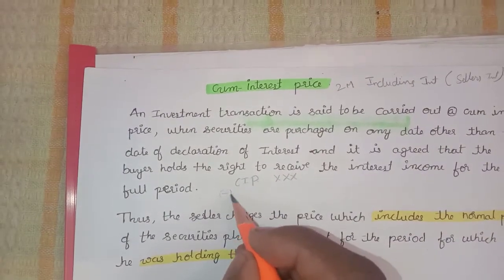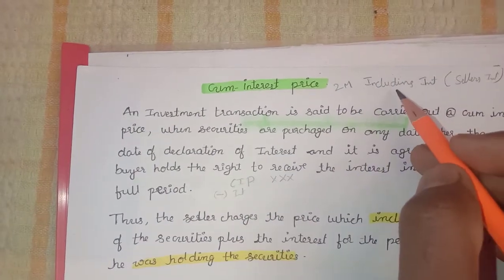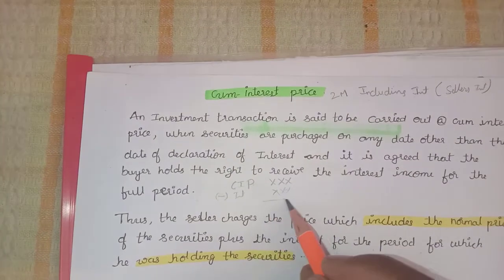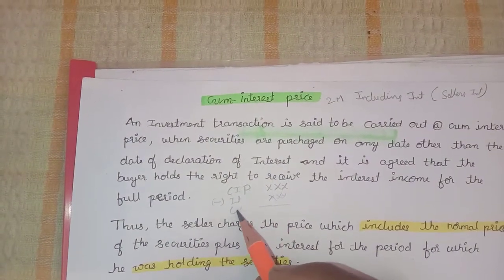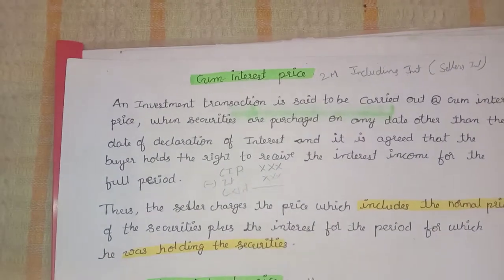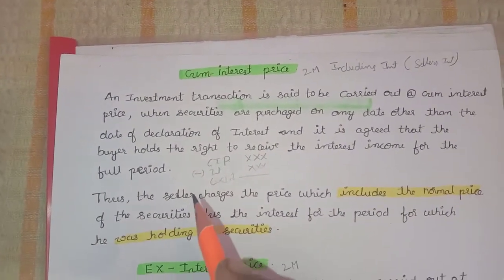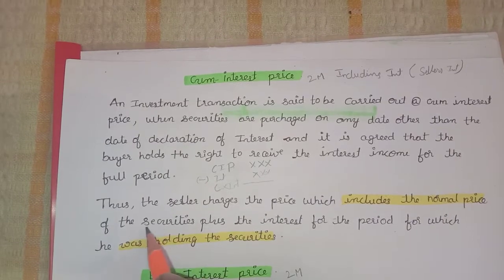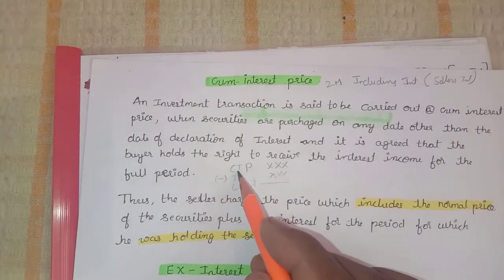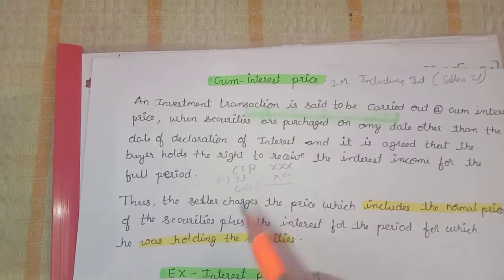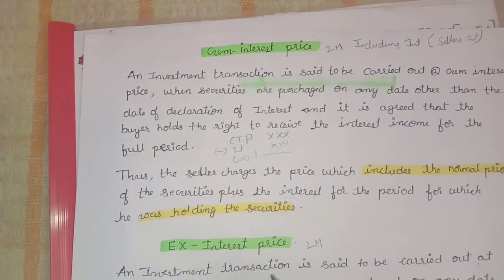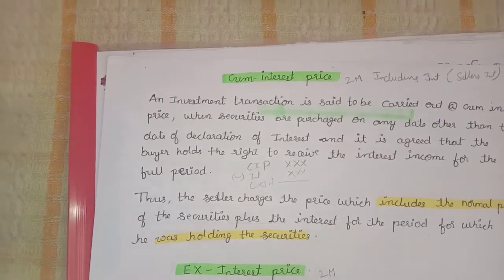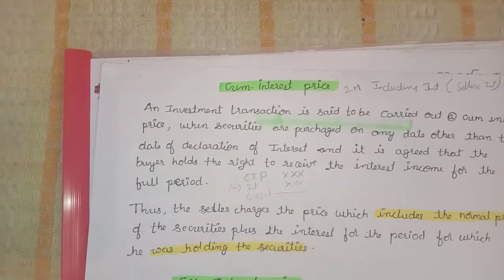If cum interest price is given in the problem, first you have to deduct the interest. Why? Because it is already told that it is including interest. If you deduct the interest, you will get the ex interest price. The seller charges the price which includes the normal price of securities plus interest. In the cum interest price, interest is also included. But in the case of ex interest price, interest is not included, so we need not deduct the interest. But in the case of cum interest, we need to deduct the interest.